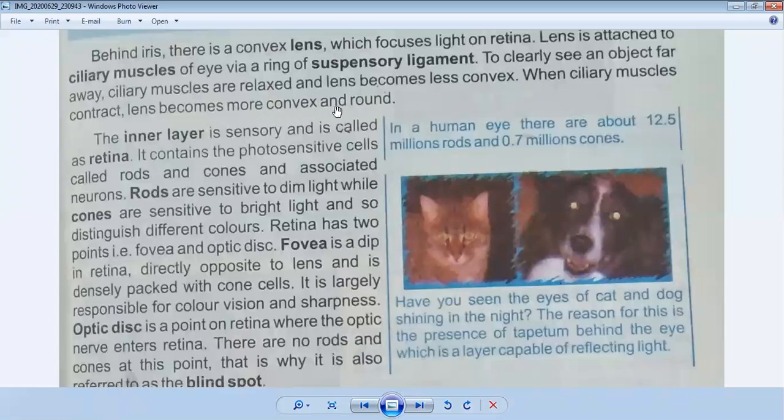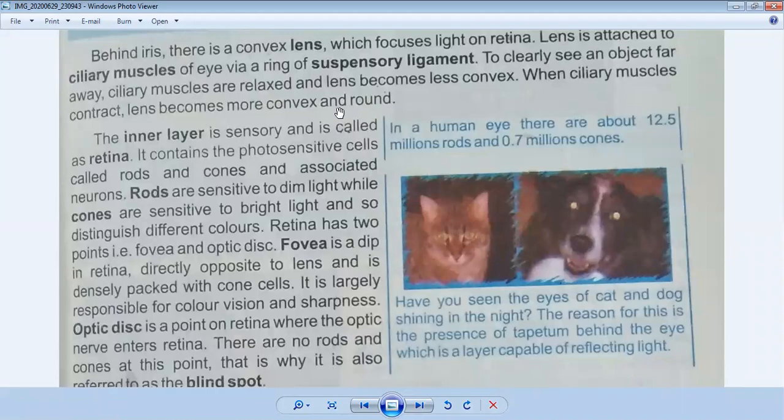So these are the four parts of the middle layer of the eye. We have discussed the iris, its structure and function. Then we discussed the pupil, whose size is adjusted by the muscles of iris. And we discussed the lens, which is very important.